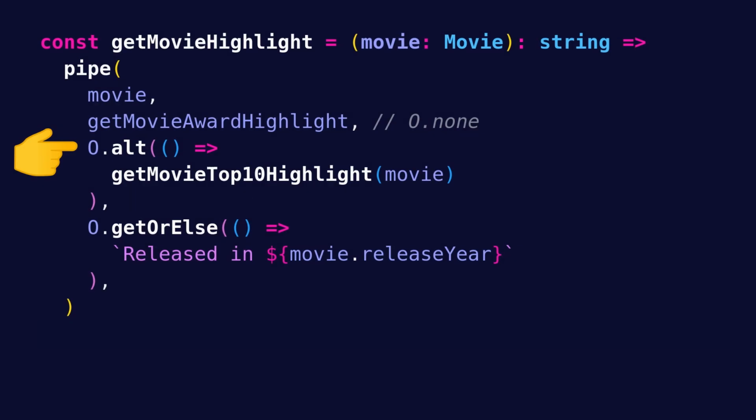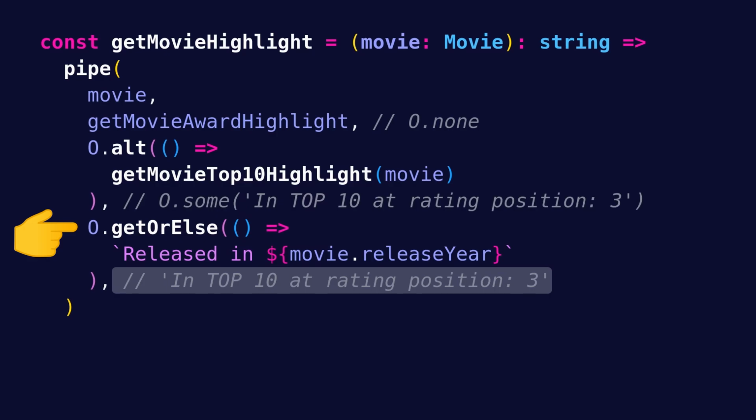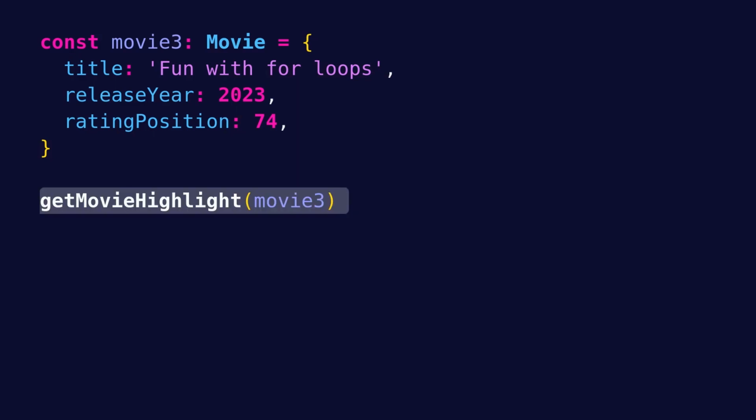Returning to getMovieHighlight, we have some "in top 10 at rating position 3" as the output of the alternative computation. We then pipe that into getOrElse, which returns the option's value, that is the string "in top 10 at rating position 3", which is the final output that we get. Finally, let's see what happens when we call getMovieHighlight with the third movie, which has no award and is not in the top 10.